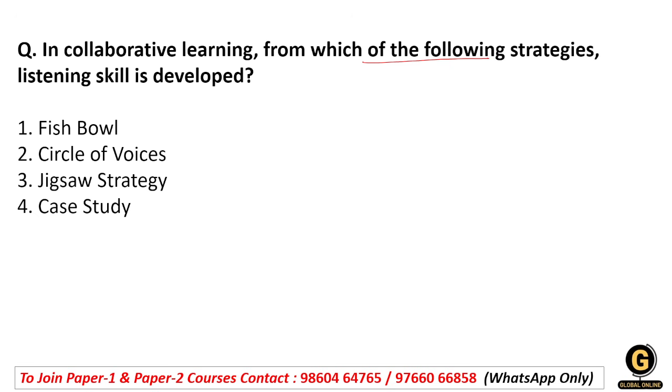In this question, the correct answer we have is the fishbowl method. In a fishbowl method activity, students are basically divided into two groups. First is the inner group and second is the outer group. In the inner group, a particular topic is provided to the students for discussion, and the students in the outer circle listen carefully and observe the discussion.